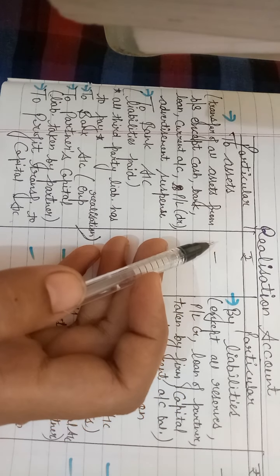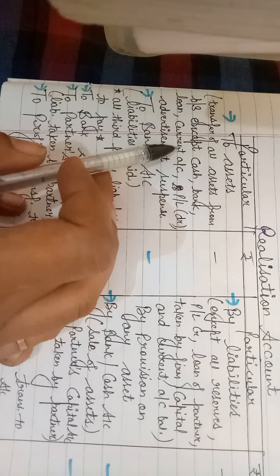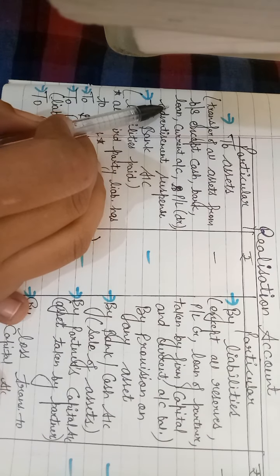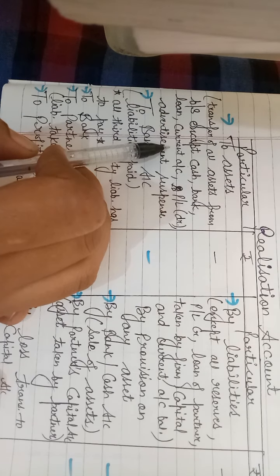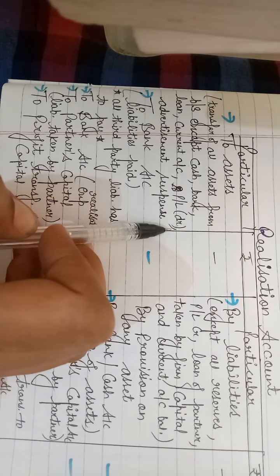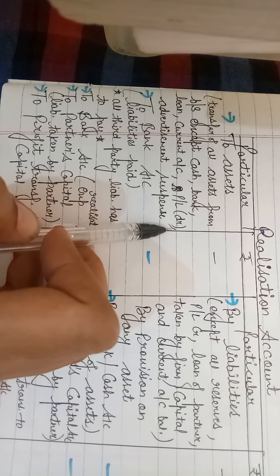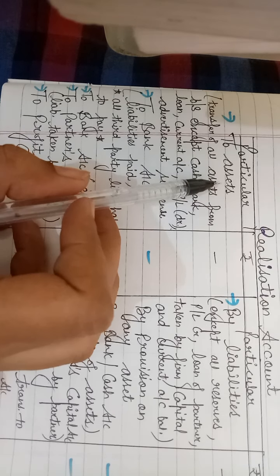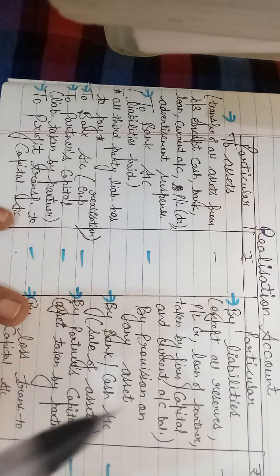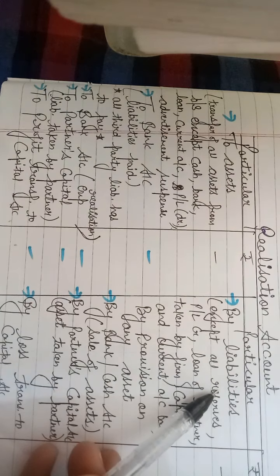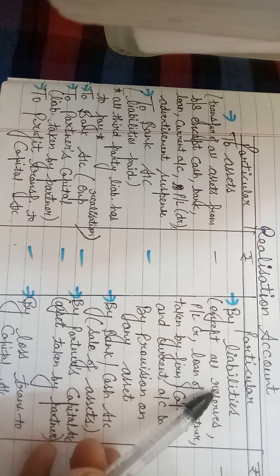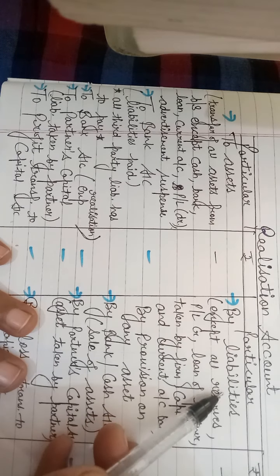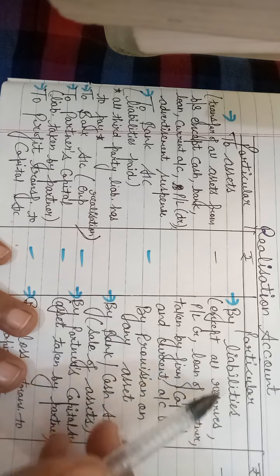All assets you have to transfer over here except these assets like cash, bank, partner loan, current account balance, and profit and loss debit balance, which is given on the balance sheet asset side. Except these assets, you have to transfer all the assets with the same value on the debit side of realization account. And then on the other hand, on the credit side, you have to transfer all the liabilities from the balance sheet in realization account, like creditors, outstanding expenses, bills payable, etcetera.